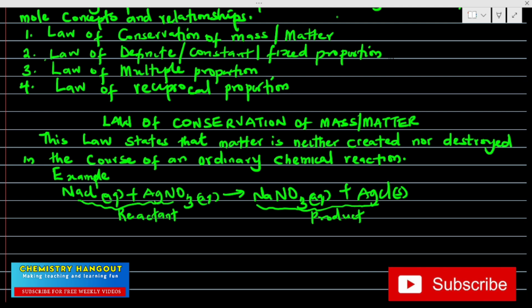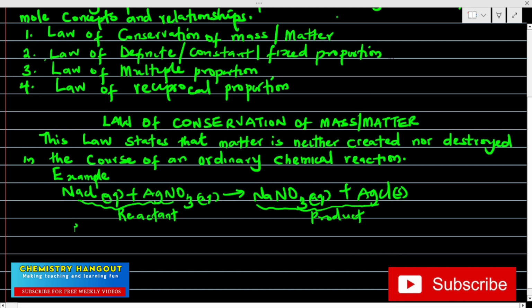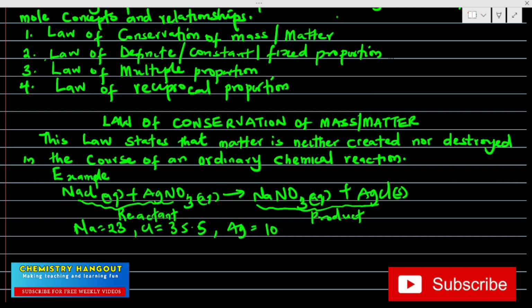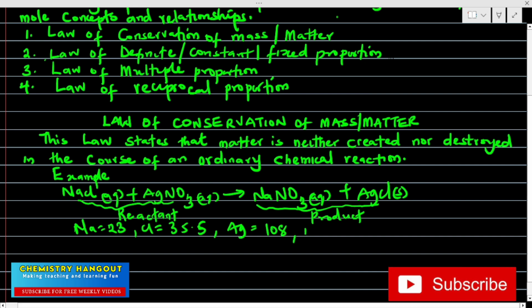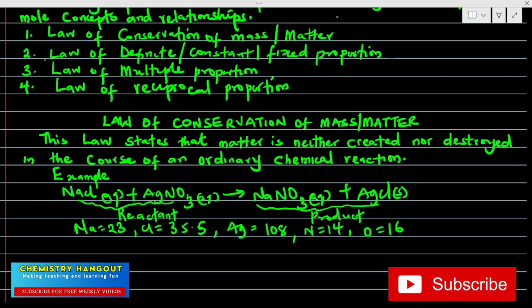Let's use their atomic weight, or atomic mass. Don't forget that you are always given these in chemistry. Sodium they would have given us as 23, just as an example. Our chlorine is always 35.5, our silver is always 108, our nitrogen is always 14, and oxygen is 16. We want to use their atomic weights to prove that the law of conservation of mass will hold.